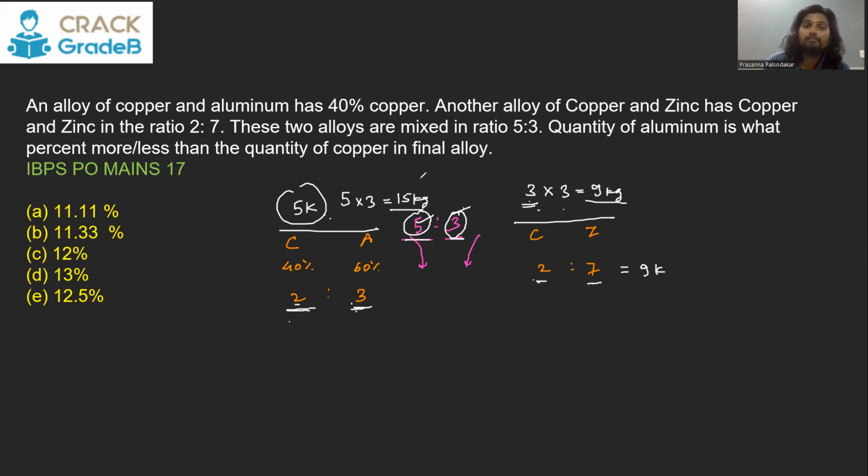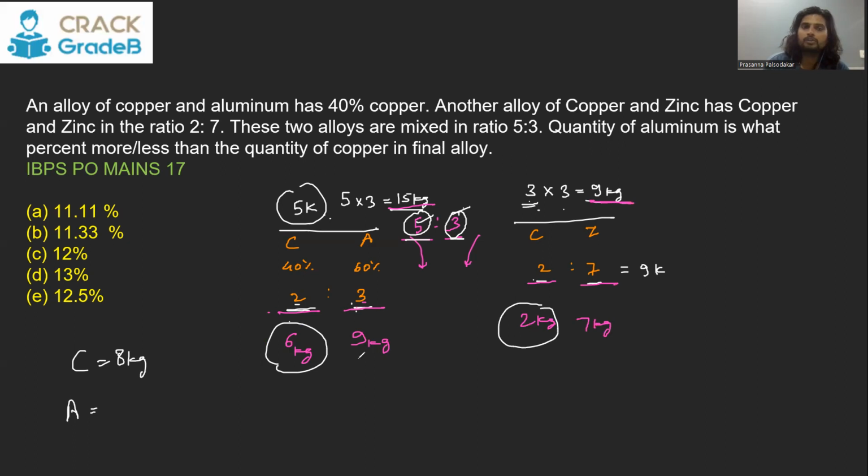So if you take the alloy 1, 15 kg, breaking it into 2:3 is very easy now. 15 kg means 6 and 9. So 6 kg copper, 9 kg aluminum. And breaking 9 kg in the ratio 2:7 is again very easy. 2 kg copper, 7 kg zinc. Now the total copper, if you collect 6 plus 2, is going to be 8 kg and total aluminum is going to be 9 kg.